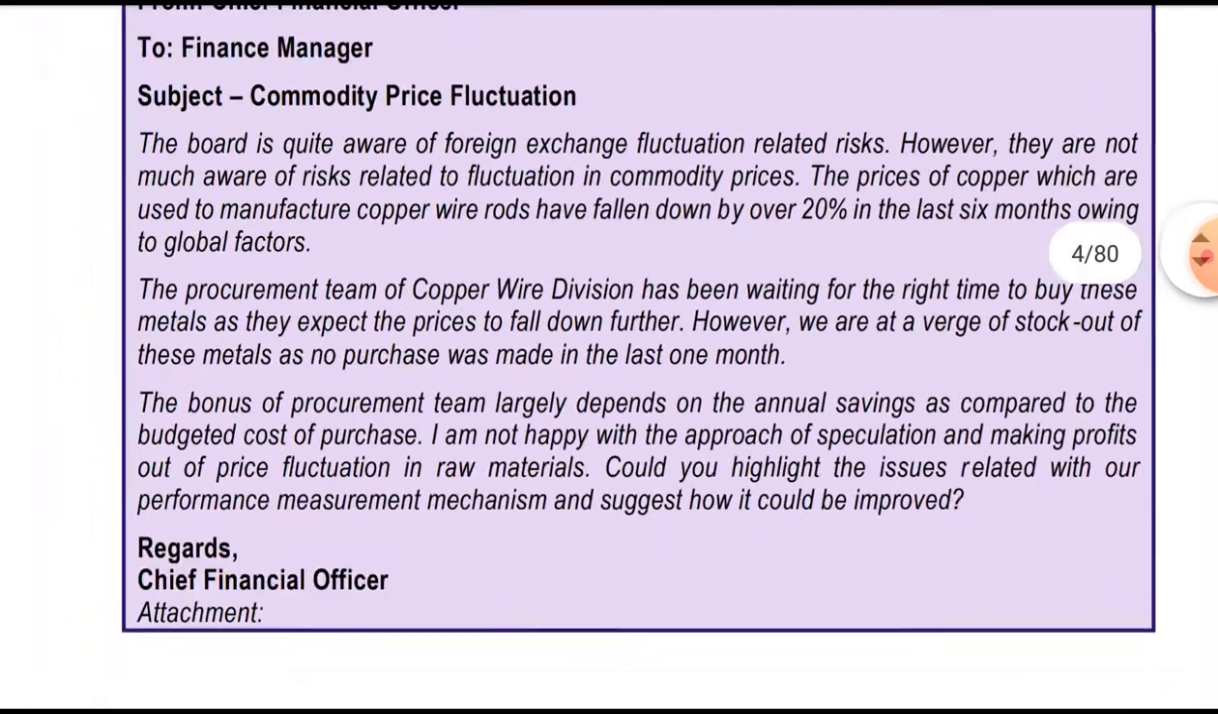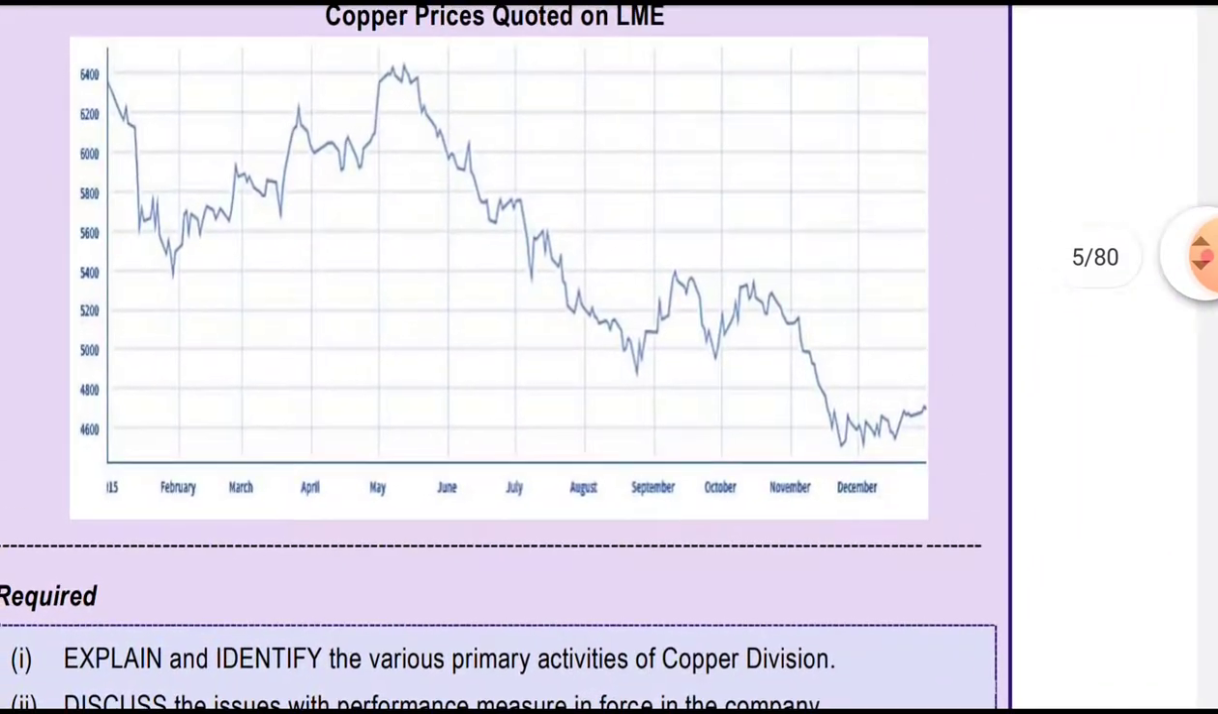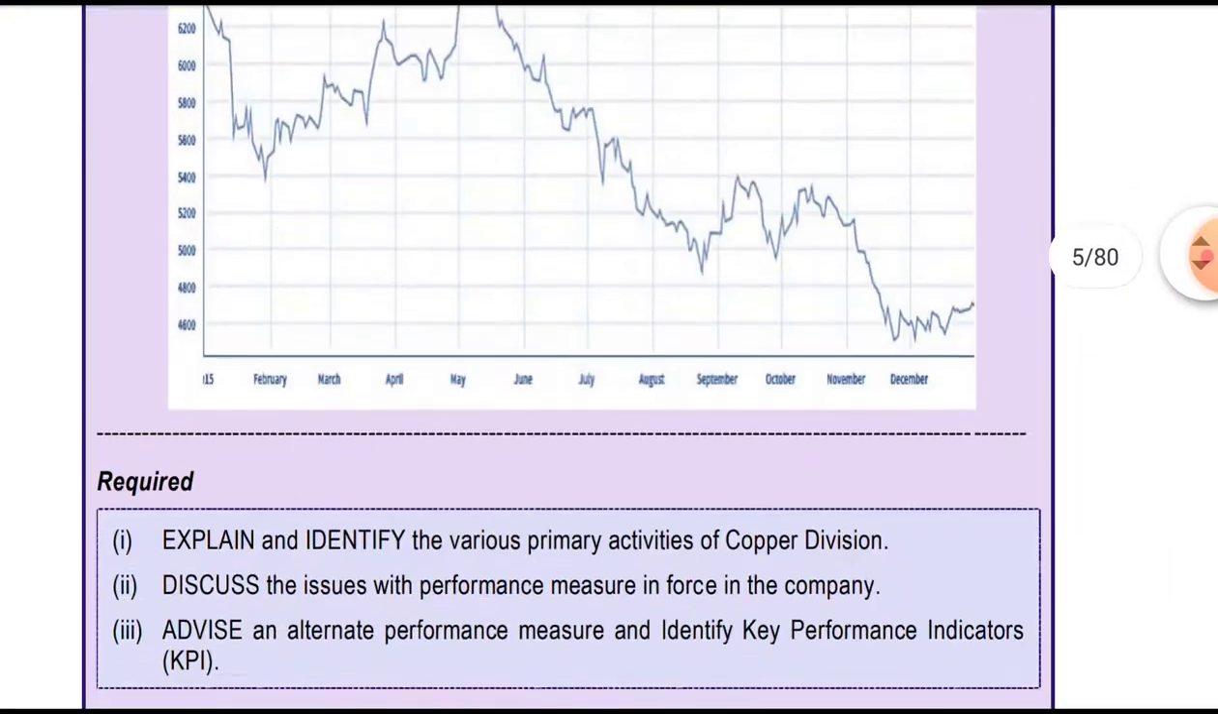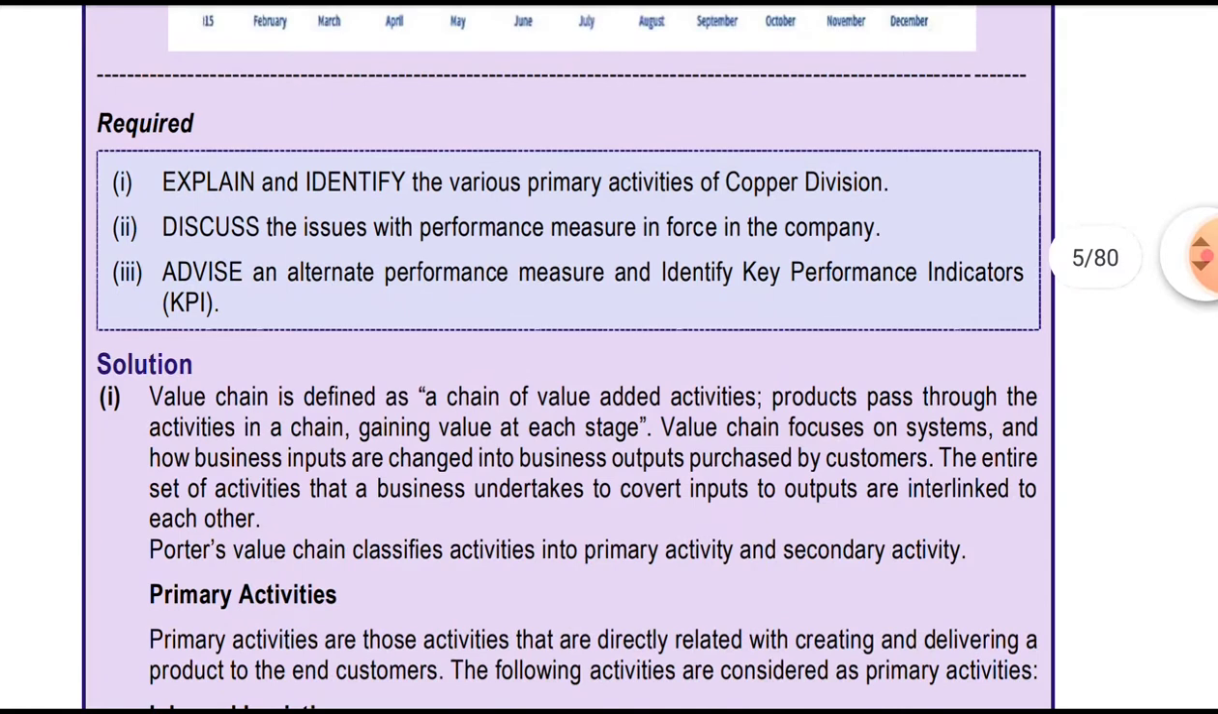So now copper price quoted, this is a chart. Required part: explain and identify the various primary activities of the copper division. So this is the primary activity of value chain analysis. We have to just locate this industry into the value chain analysis primary activities.